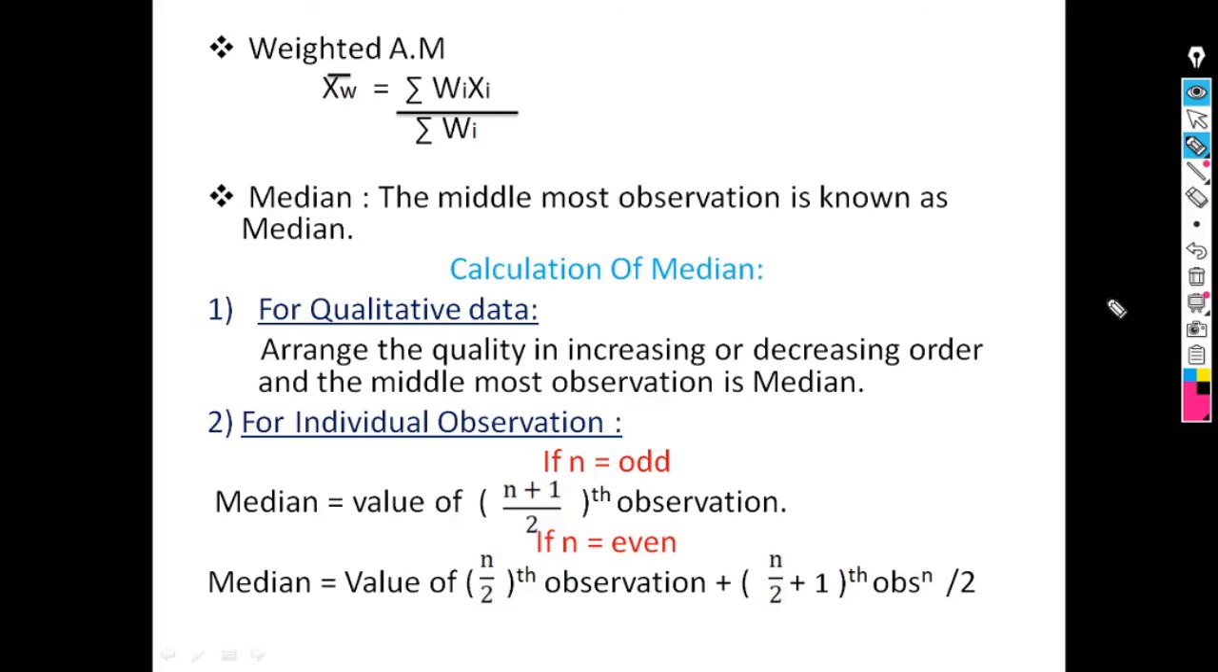Second, we saw calculation of median for individual observation. So for individual observation, if n, the number of observations, is odd, then the formula for median is the value of (n plus 1) by 2th observation. Firstly, we have to arrange the data either in increasing order or in decreasing order. And if the number of observations is even, then median is the value of n by 2th observation plus n by 2 plus 1th observation divided by 2.